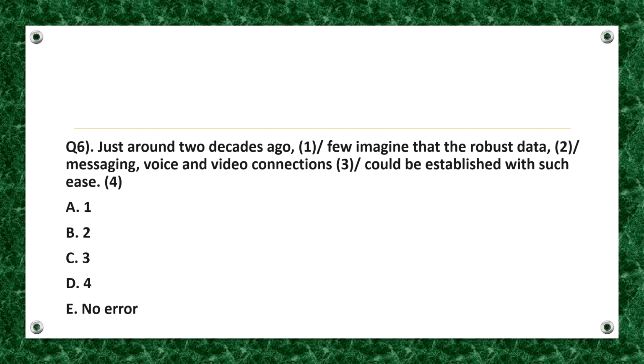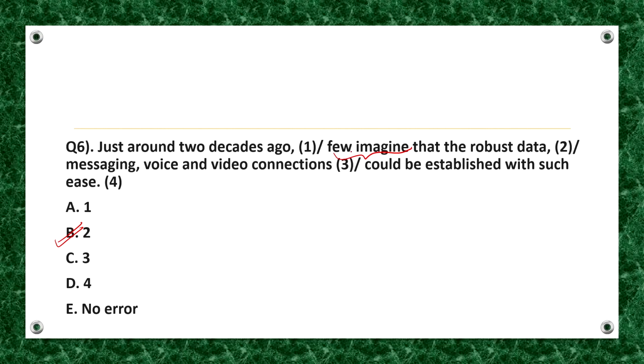So, is it done? Let's discuss. Let me first read out the sentence given. Just around 2 decades ago, few imagined that the robust data, messaging, voice and video connections could be established with such ease. So, the correct answer is option B. That is, the error is in the second part of the sentence.